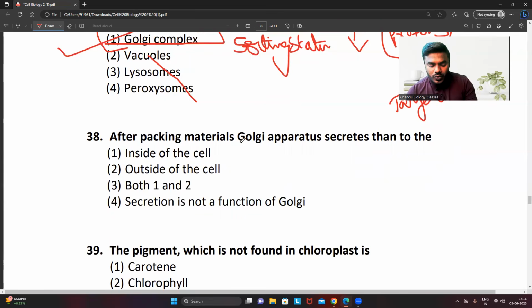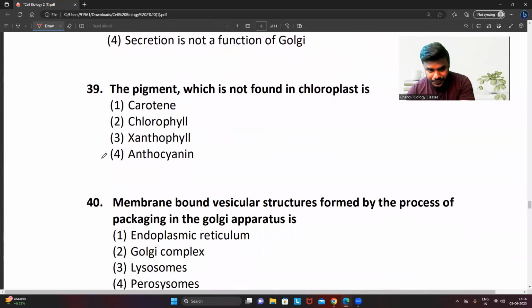You cannot conclude that secretes, meaning release, is only into the inside of the cell. You cannot conclude that it is releasing only to the outside of the cell. No, you cannot say that. So it can be released inside as well as outside. Hence the answer will be both 1 and 2, not to get confused.